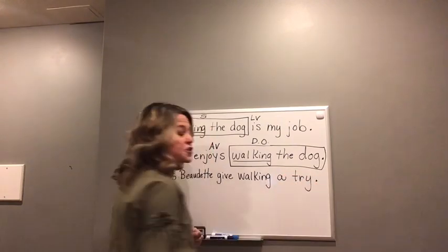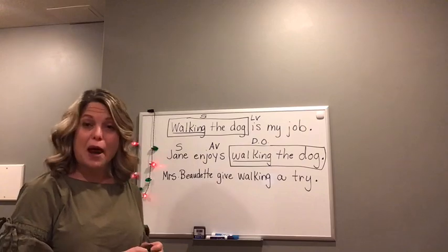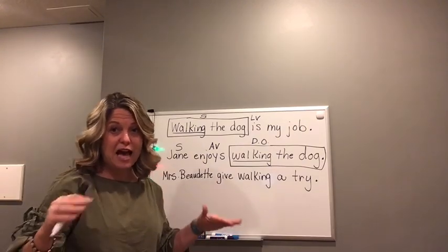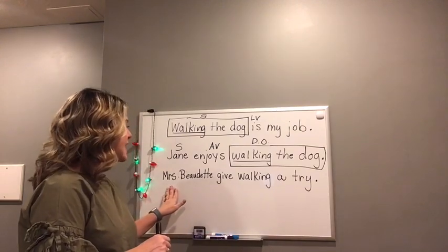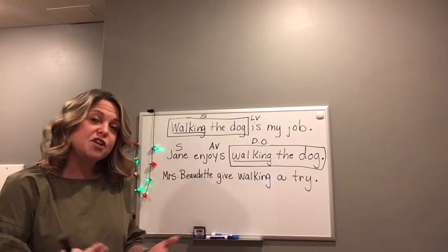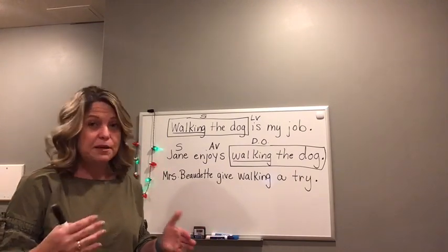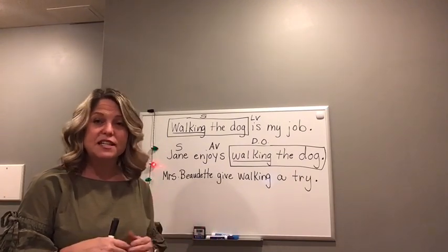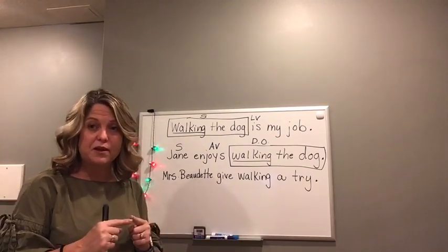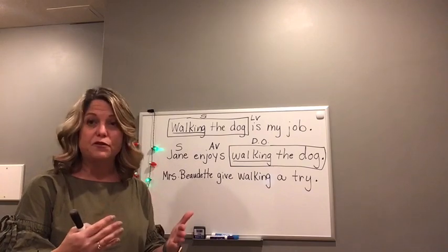So let's say Mrs. Bodette has a big dog. She actually does. And his name is Mauer. And he's getting pretty big. He's way bigger than my dog. Big black lab. And let's say that she decides she's going to give walking the dog a try. He's kind of strong. He pulls her. But she's going to give it a try.